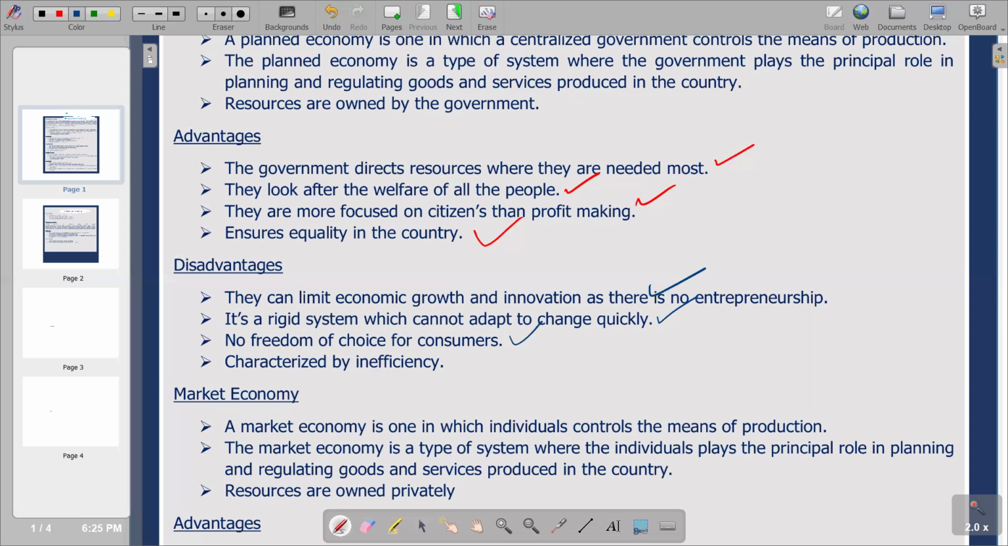Then we go to the next one, no freedom of choice for consumers. We are saying we are only having one producer, which is the government, and obviously, consumers are not going to enjoy freedom of choice. They are only going to take the products that are coming from the government. So basically, that's what we have.